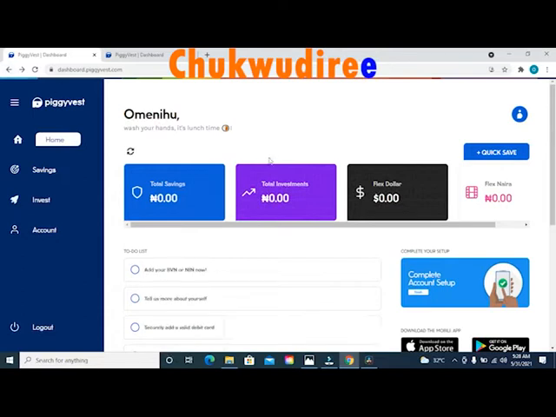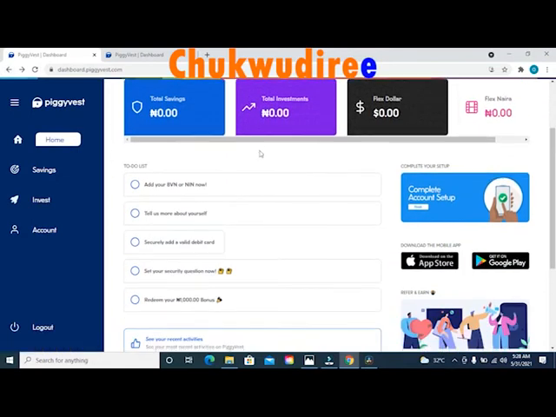So if you have successfully transferred a minimum of 1500 naira or more to your PiggyVest Flex account number, all this money is yours. So don't be afraid that you are giving it out or it's going to another person. No, all the money is your own money. Once you have successfully transferred a minimum of 1500 or more, come back to this page and click on redeem your 1000 naira bonus.